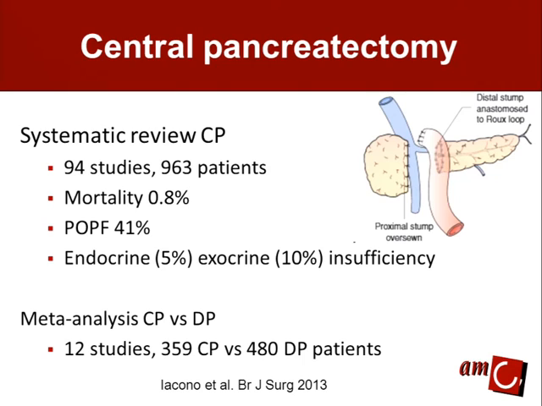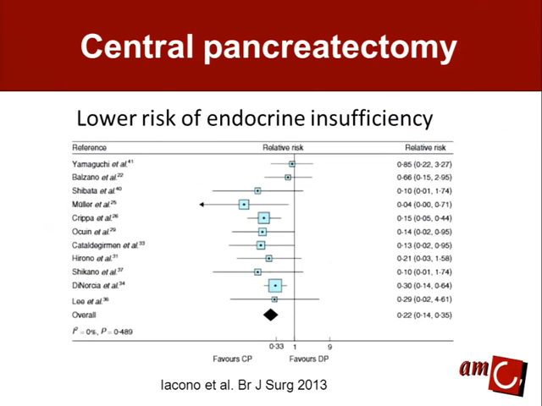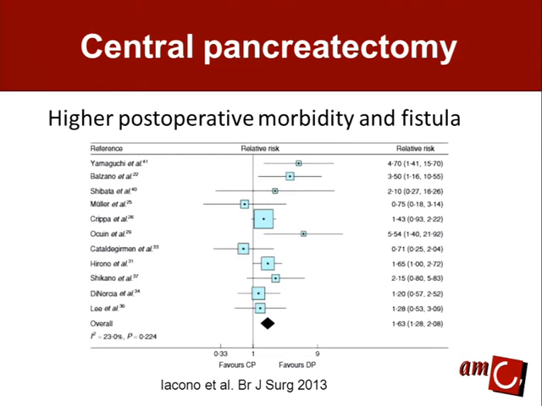And they performed a meta-analysis of only 12 studies included in this review, and they showed that there indeed was, by this pancreas sparing procedure, a lower risk on endocrine insufficiency. But they also showed nicely that the rate of postoperative morbidity and pancreatic fistula was significantly higher in those patients with a central pancreatectomy, which is obviously due to the double anastomosis.